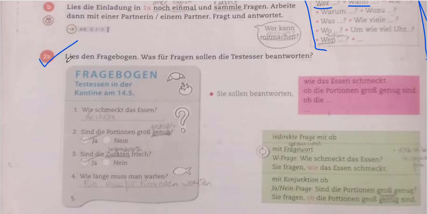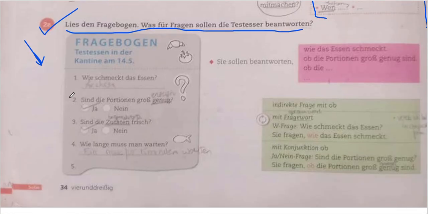Next we have 2a. Lesen Fragebogen, was für Fragen sollen die Testesser beantworten. That means we'll just take a look at this questionnaire and we need to answer the questions. So the first one is, wie schmeckt das Essen? The answer can be lecker, which is tasty. Second one is, sind die Portionen groß genug? Is the amount of food enough? You can either take ja or you can take nein. Sind die Zutaten frisch? That means are the ingredients fresh? You can either write ja, nein. Fourth one is, wie lange muss man warten?